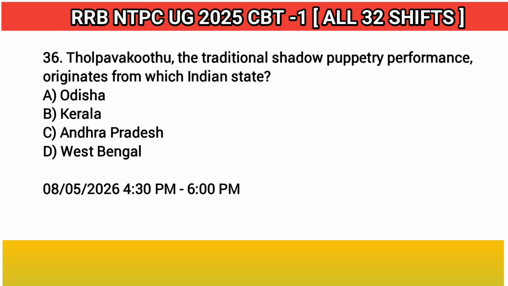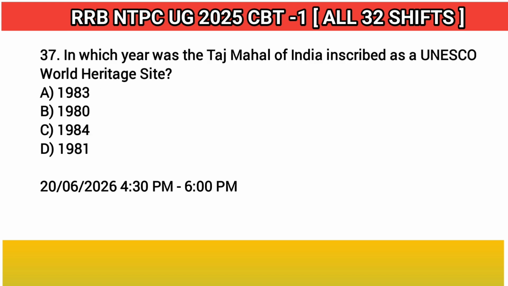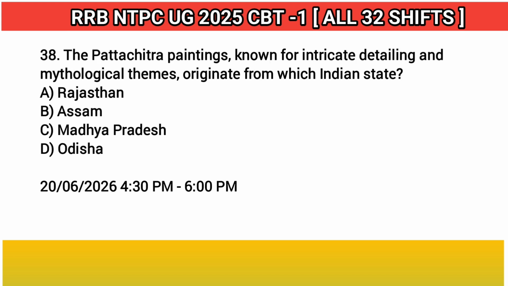36. Thol Pavakuthu, the traditional shadow puppetry performance, originates from which Indian state? Answer: B. Kerala. 37. In which year was the Taj Mahal of India inscribed as a UNESCO World Heritage Site? Answer: A. 1983. 38. The Patachitra paintings, known for intricate detailing and mythological themes, originate from which Indian state? Answer: D. Odisha.